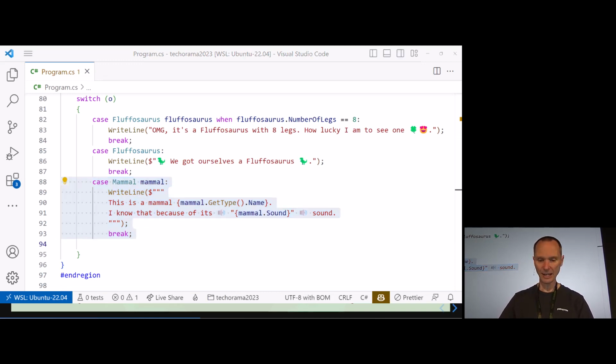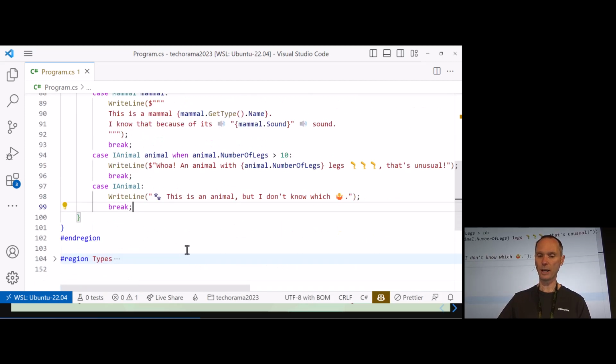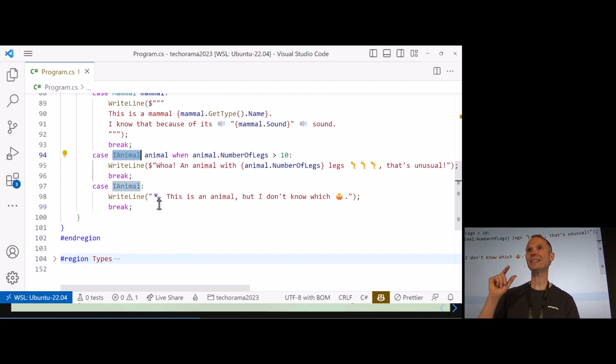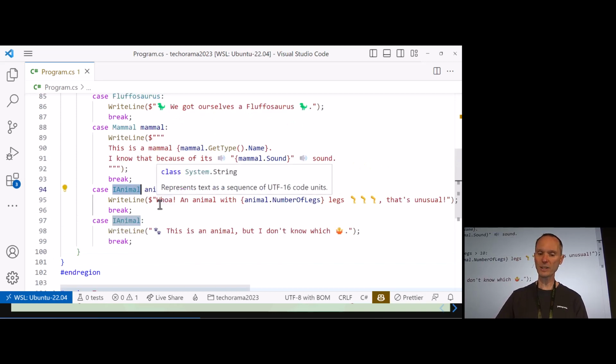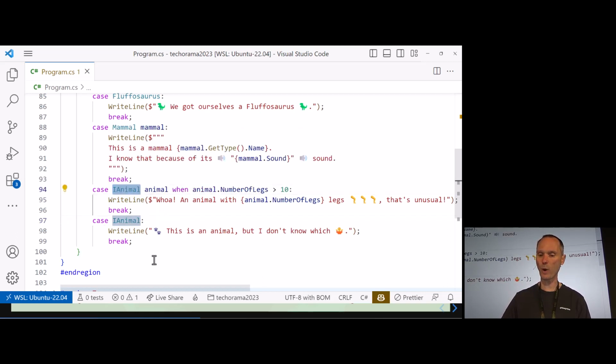It's kind of clear that we don't need to just use records here. We can also use interfaces. So we can switch case, we can do type checking, not just based on our own classes, structs, record classes and record structs. We can also check for an interface. And again, it's important that iAnimal appears after mammal, because mammal is an interface implemented by the base class of mammal. So therefore, the more generic case is iAnimal, even with the when clause.